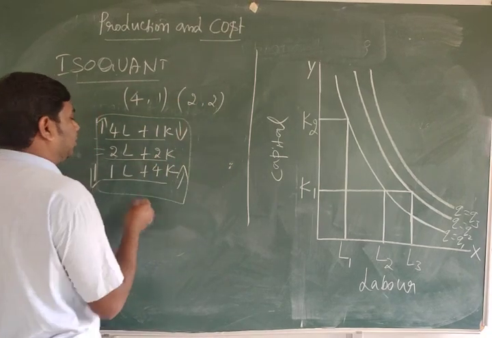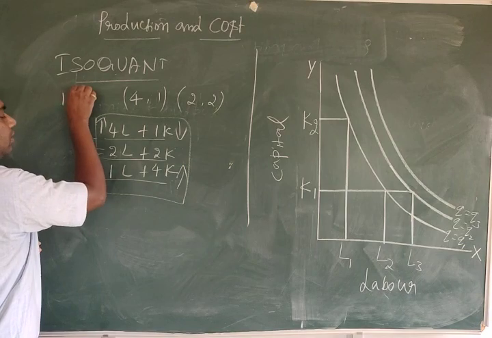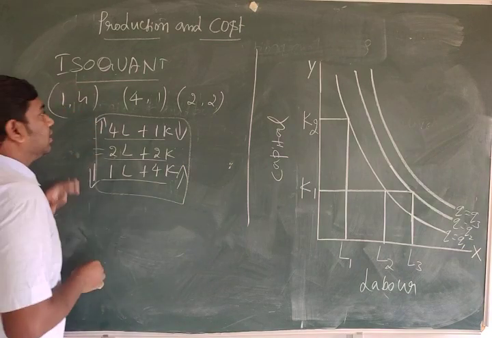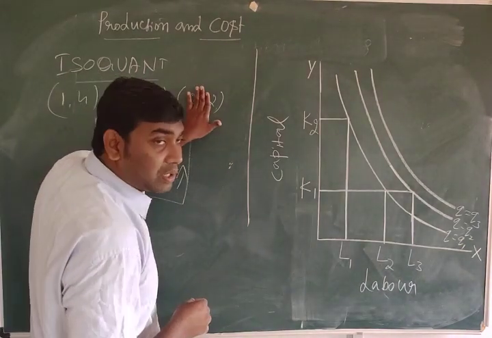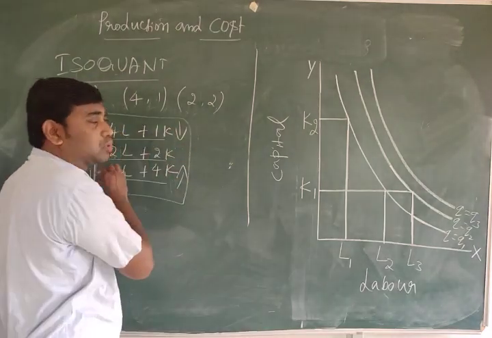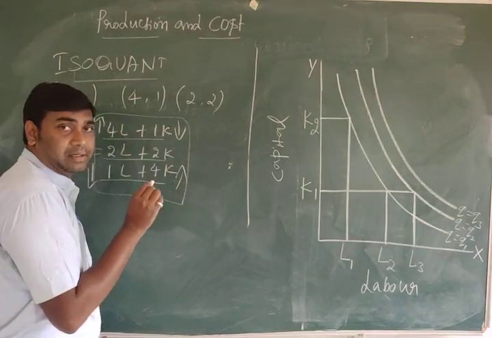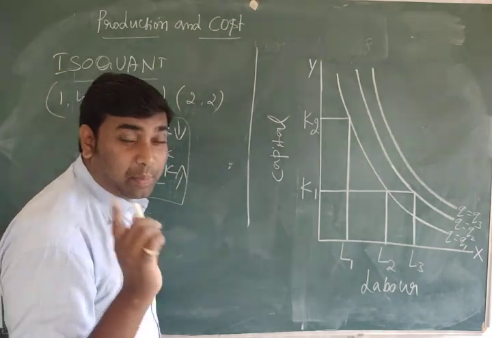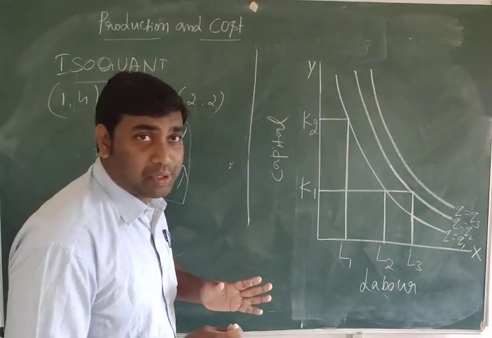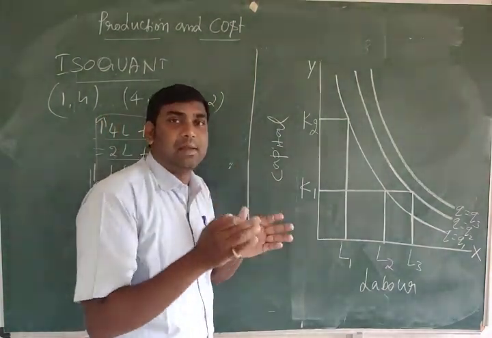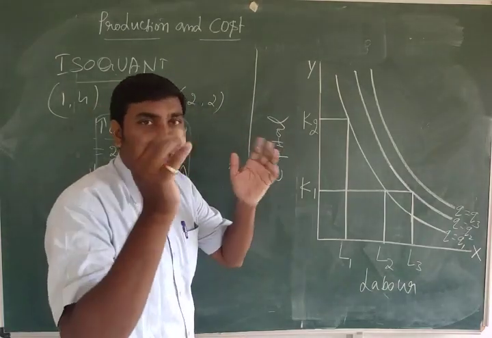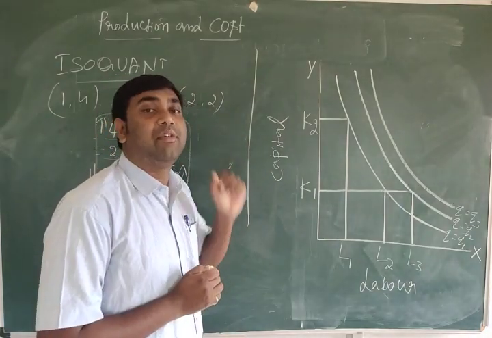Then 1, 4, this is one combination. The set of all possible combinations of 2 inputs, like labor and capital, that yields the same maximum possible level of output.